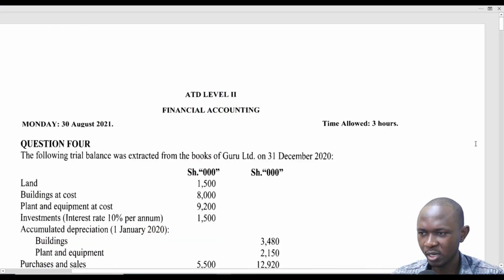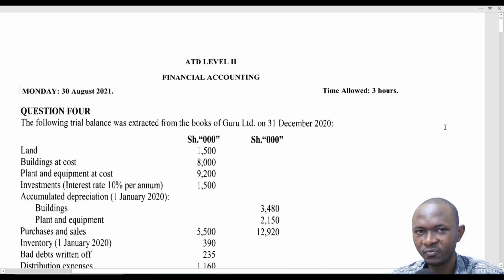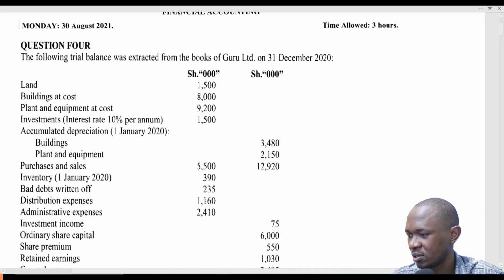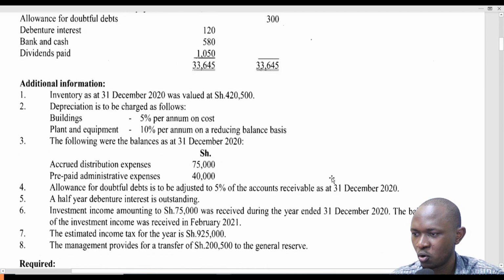Yes, welcome, good people. This is ATD Level 2 Financial Accounting, August 2021 sitting. August 2021 sitting, Financial Accounting for ATD Level 2. And specifically, we are doing question 4. We are looking at question 4 of ATD 2.